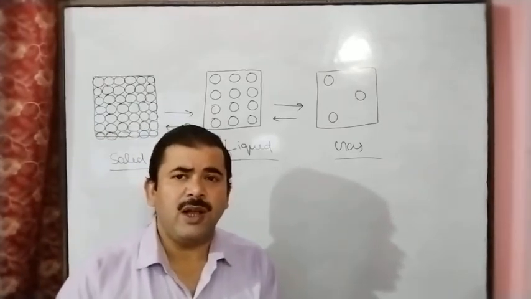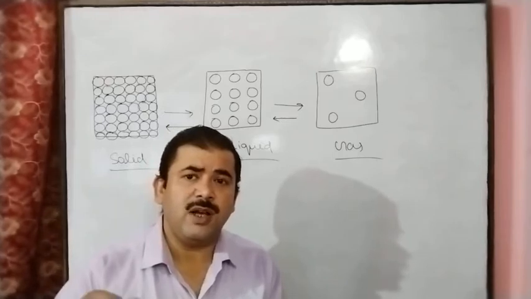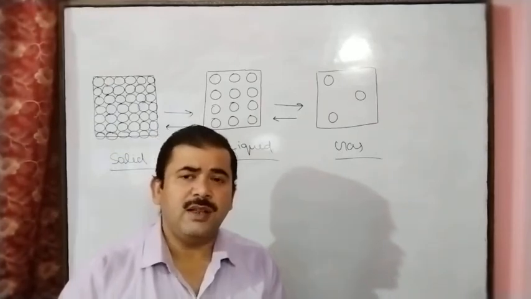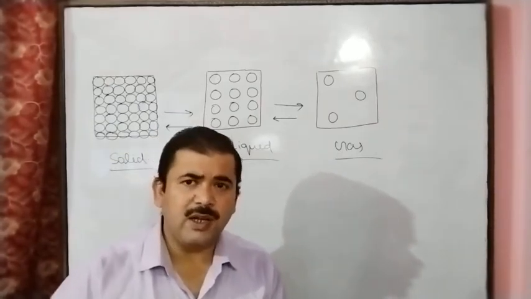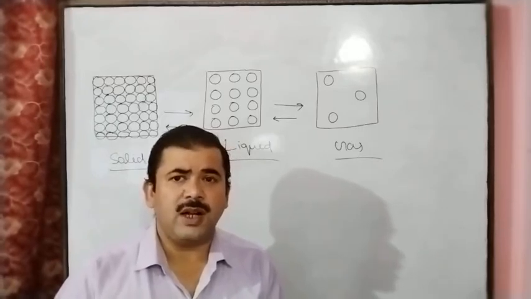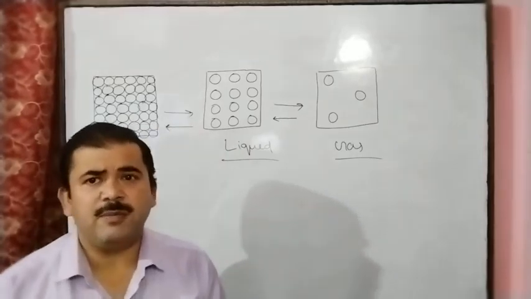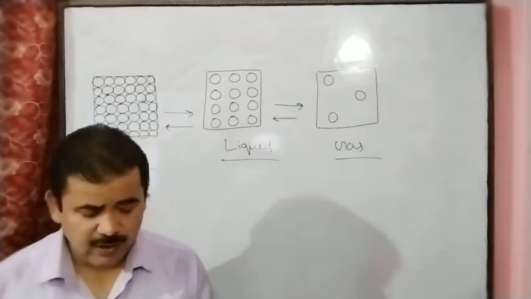and if we boil this, this 10 gram of water will change into 10 gram of steam. In the same manner, if we freeze 10 gram of liquid water, this will change into 10 gram of ice. So mass will be the same in the three states of matter: solid, liquid and gas.